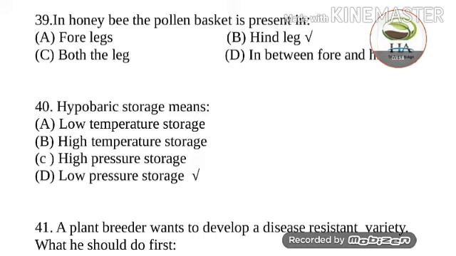The next one is controlled atmospheric storage, which means low oxygen and high carbon dioxide maintained in a tight chamber. And the third one is modified atmospheric storage in 90 to 95% relative humidity, and absorbents are used: oxygen absorbent is iron oxide, carbon dioxide absorbent is hydrated lime, and for ethylene absorbent mostly silica gel is used. This one is an important point, that ethylene absorbent is silica gel.